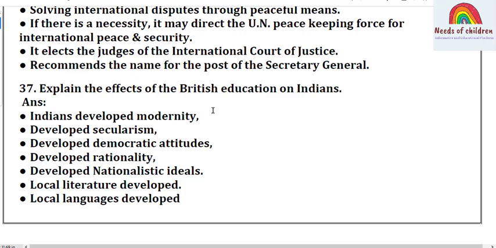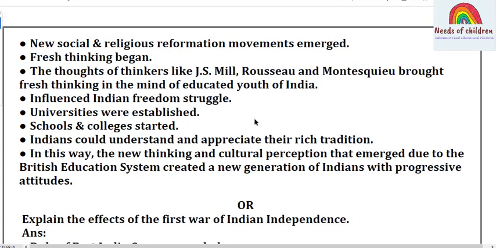developed nationalistic ideals, local literature developed, local languages developed, new social and religious reformation movements emerged, fresh thinking began. The thoughts of thinkers like J.S. Mill, Rousseau and Montesquieu brought fresh thinking in the minds of educated youth of India, influenced the Indian freedom struggle.